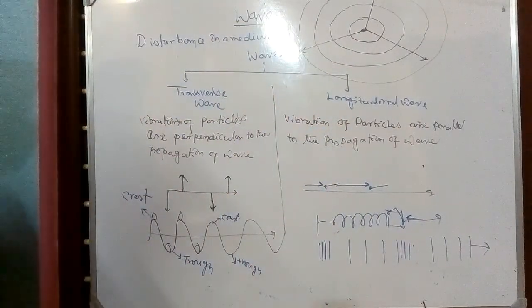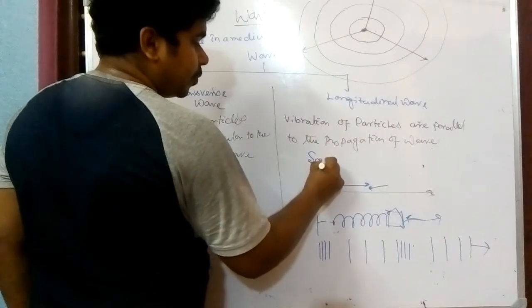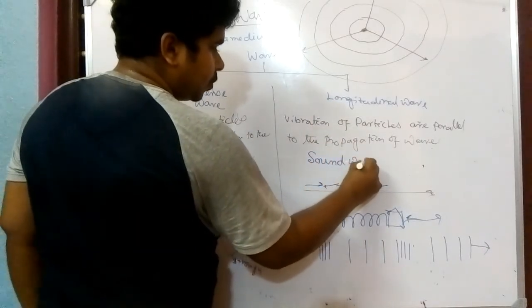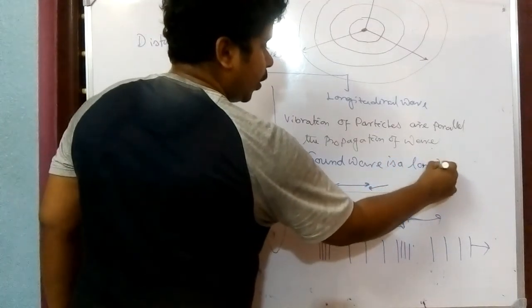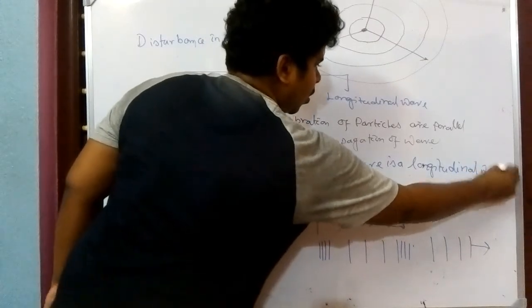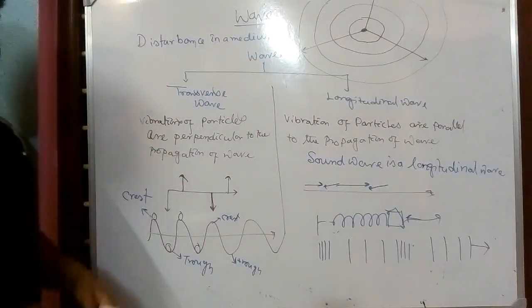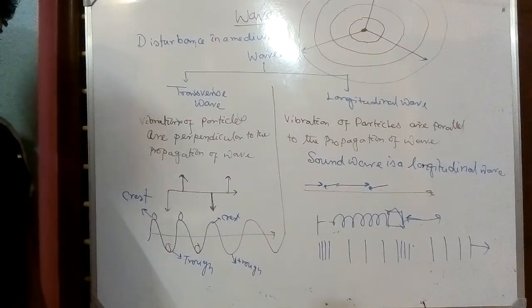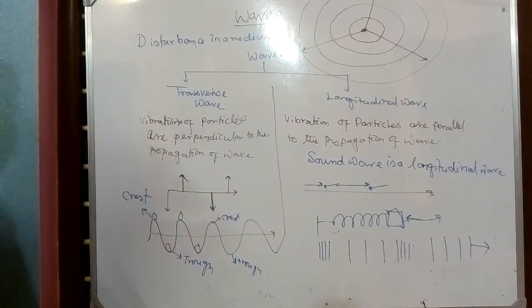So simple thing, we can conclude here that sound wave is a longitudinal wave. Because in which direction sound propagates, the particles in the medium vibrate parallel to it, along the same direction. So that's why sound is known as a longitudinal wave.